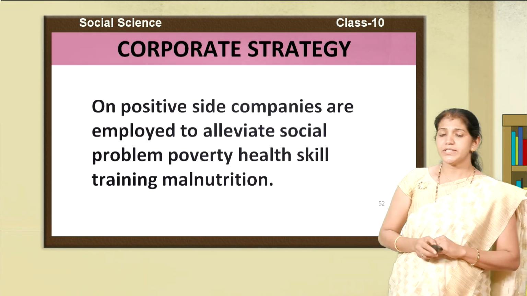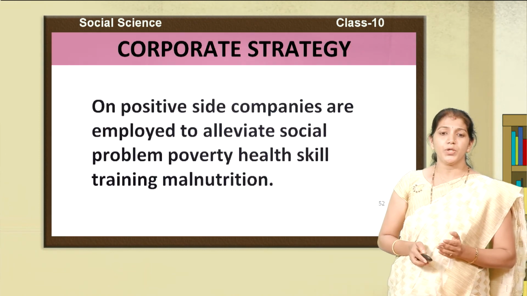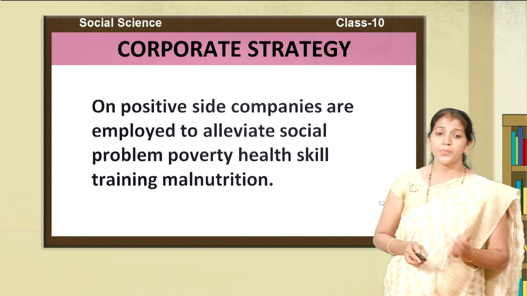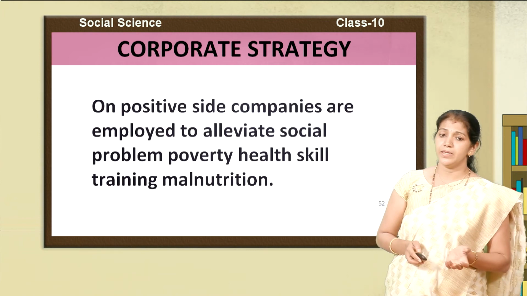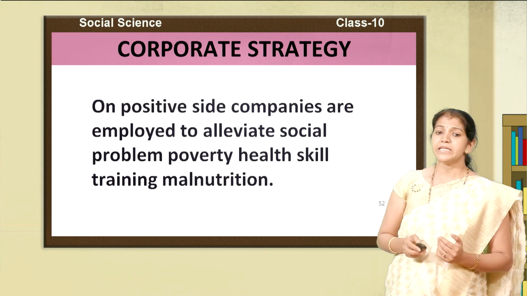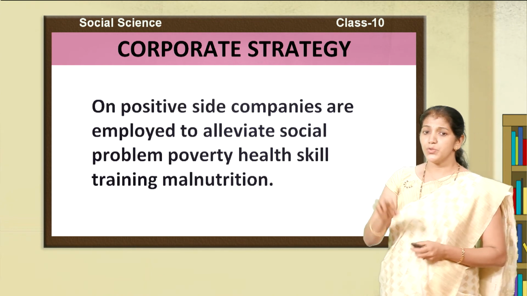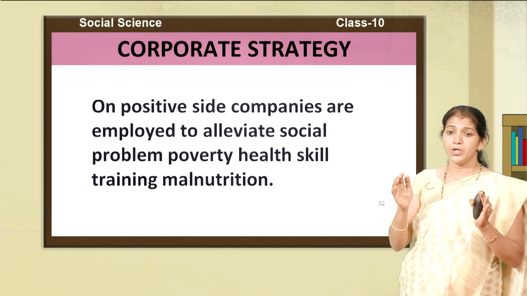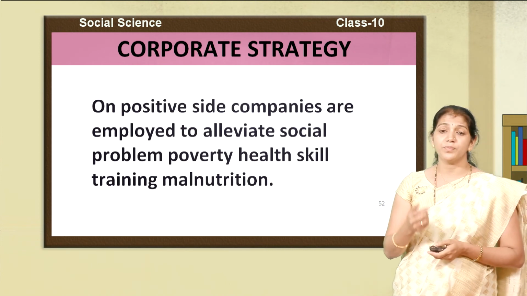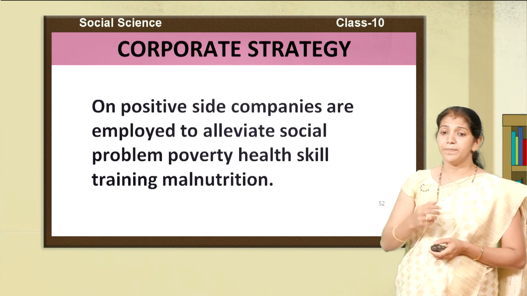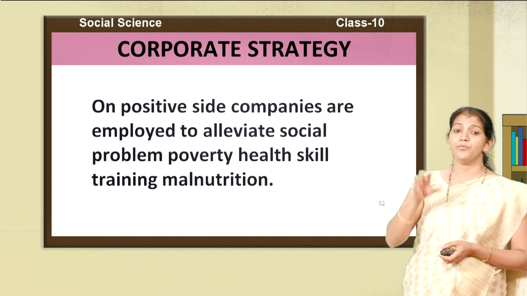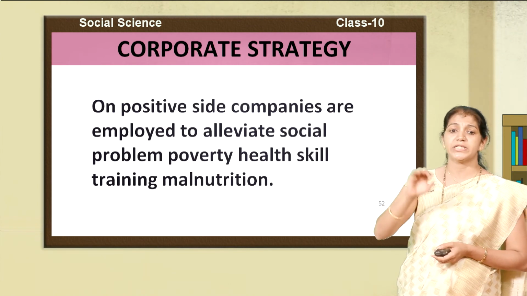On the opposite side, the companies are employed to alleviate social problems like poverty, health, skill training and malnutrition. Companies are introducing new strategies or planning to gain the belief of the people, so that people identify the social work of the corporate strategy.